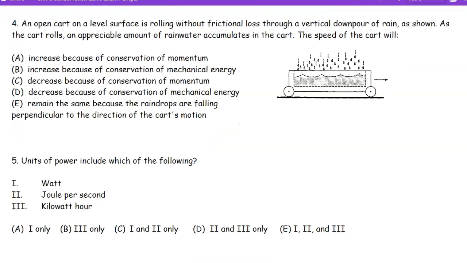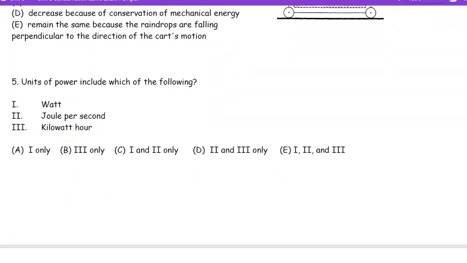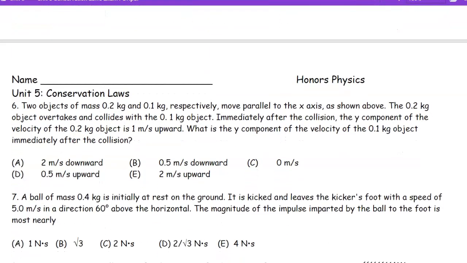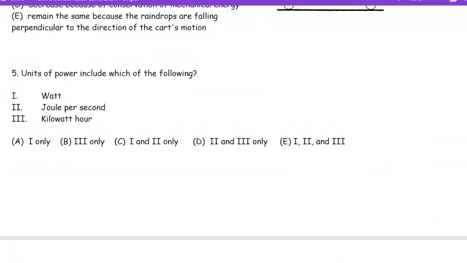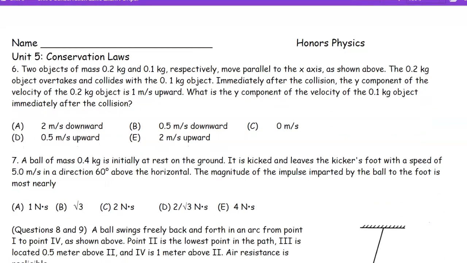This one is super easy. Units of power: there are actually two incorrect answers. One's easy, the first one. And actually, it's the second one too. Getting it right, very good. 1 and 2. Choice C. Okay, so let's look at this one over here.